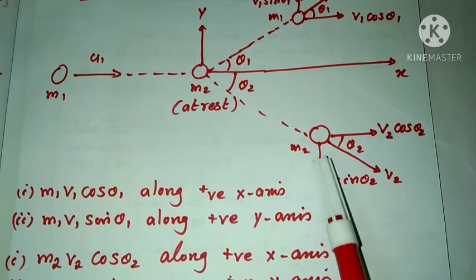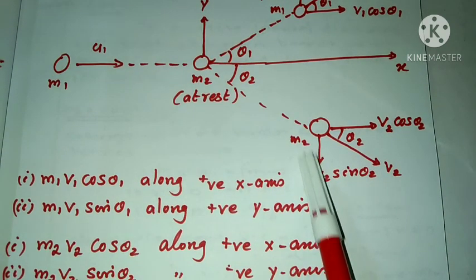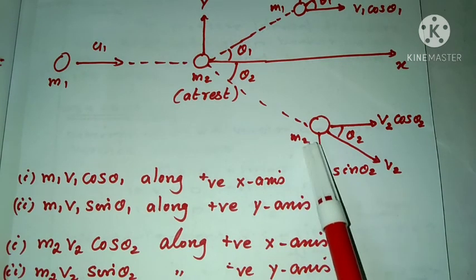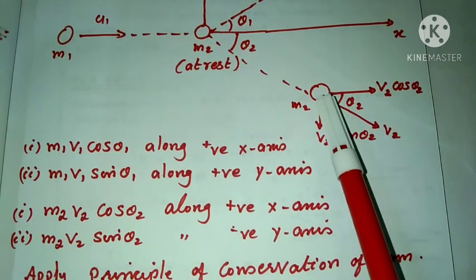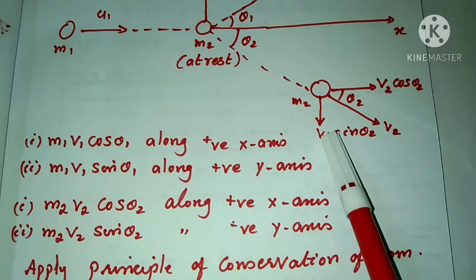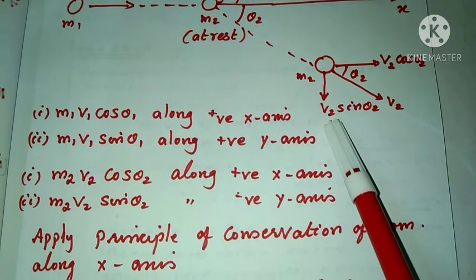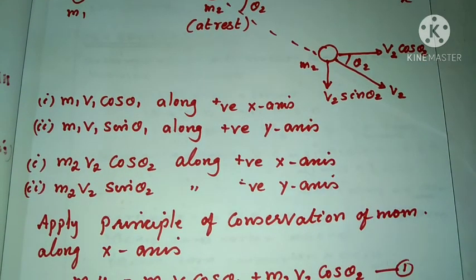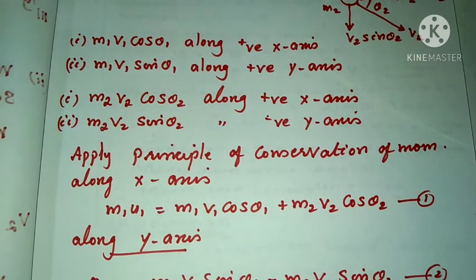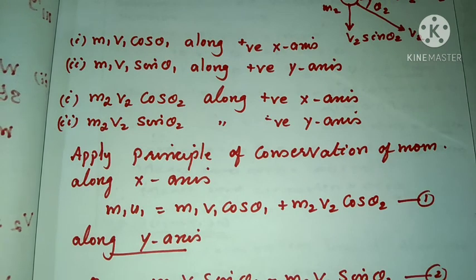And similarly for m2, after the collision, the rectangular components of momentum m2 are m2 v2 cos theta 2 along the positive x-axis and m2 v2 sin theta 2 along the negative y-axis. Clear? Now we can apply the conservation of momentum and conservation of energy to calculate the v1, v2, etc. Because this is an elastic collision, momentum is conserved and kinetic energy is also conserved.